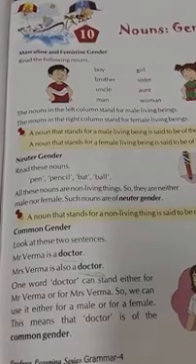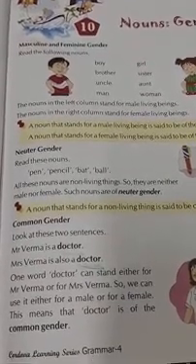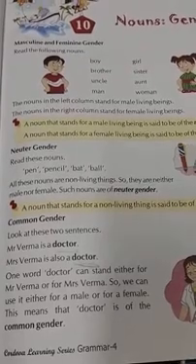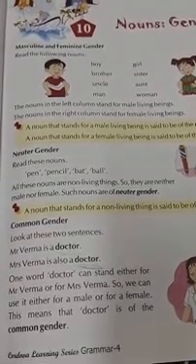Example, cattle. Bull is masculine gender and cow is the feminine gender of cattle. Duck. Drake is the masculine gender and duck is the feminine gender.